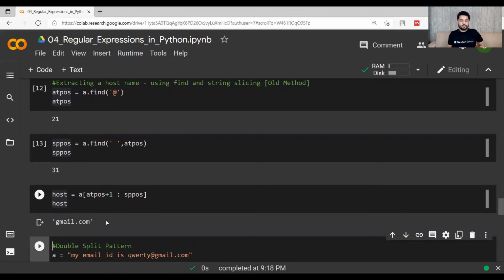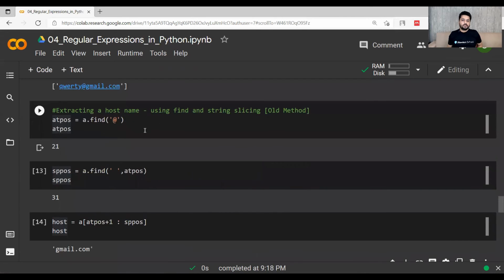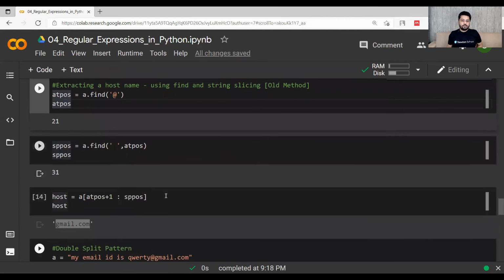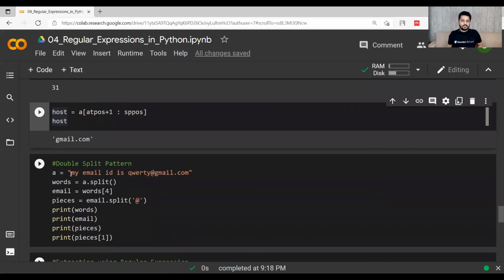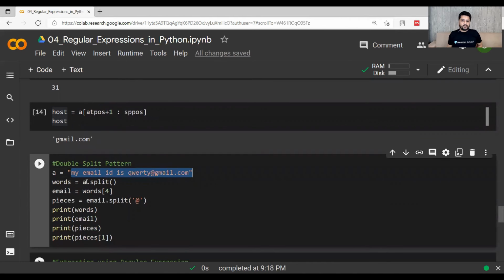This was the first technique to get gmail.com by using string slicing. Now we will be doing it by using the split method. If I again give this input and use a.split, it will split all the words. I am interested in the fourth word, because my is 0, email is 1, and similarly qwerty@gmail.com is number 4.